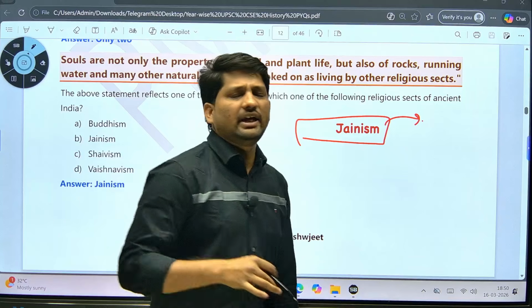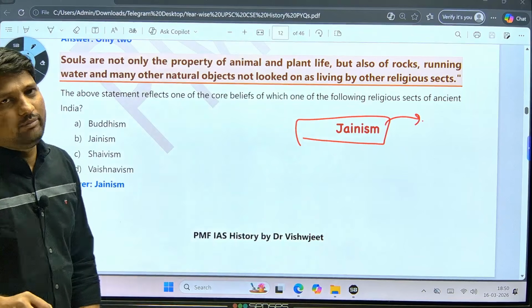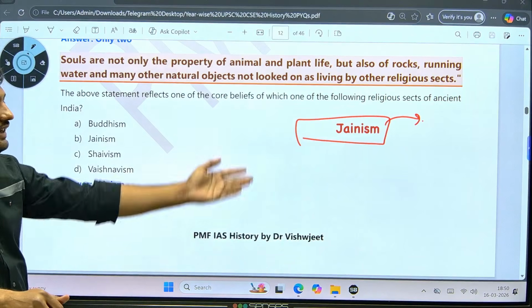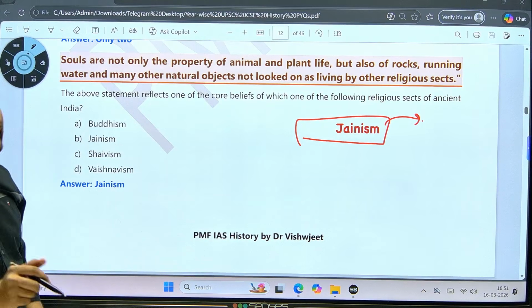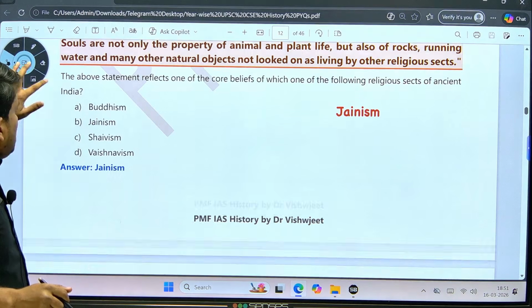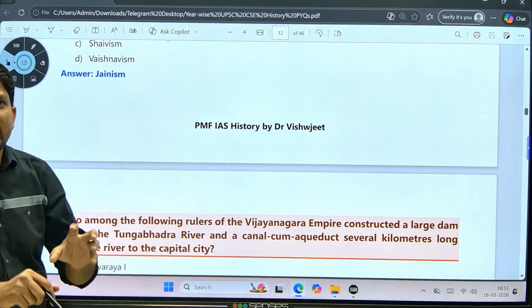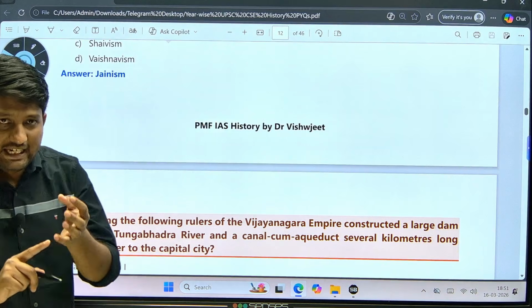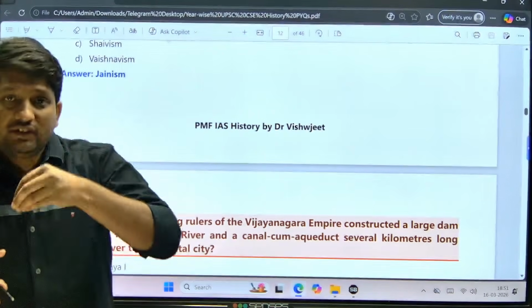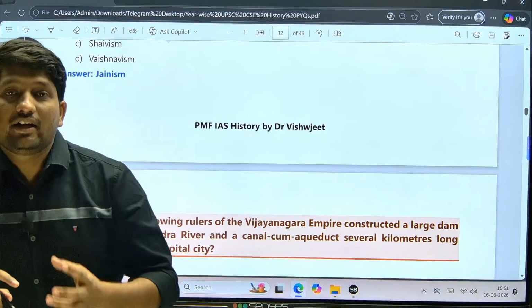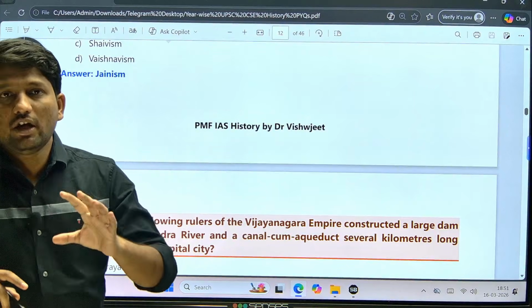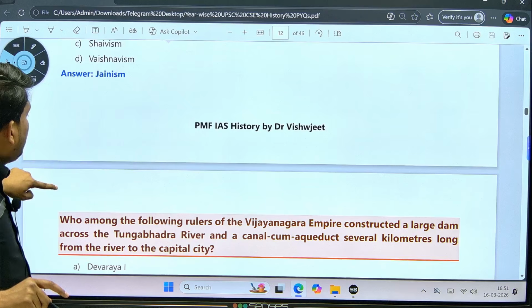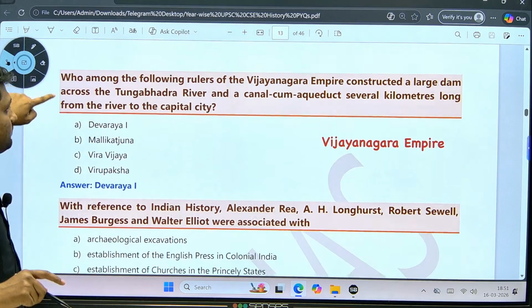This is the most basic question they asked in 2023 from Jainism. The exact same line is present in the NCERT, and they directly gave whether it is related to Jainism, Buddhism, Vaishnavism or Shaivism. Remember, questions on basic philosophy of Jainism, Jain scholars, their literary work, and basic understanding of Jainism are an important favorite theme of UPSC.